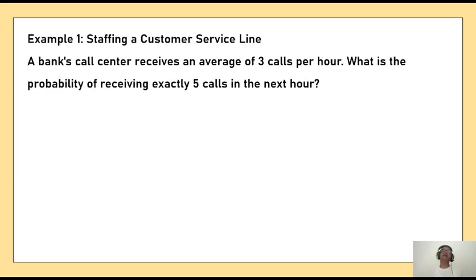Now let us start directly with a problem. Here is a problem of staffing a customer service line. A bank's call center receives on an average 3 calls per hour. So we get the value of lambda here, lambda equal to 3 per hour. What is the probability of receiving exactly 5 calls in the next hour? This data I have from my previous experience that in an hour there are generally 3 calls. So what is the chance of getting 5 calls in the next hour?